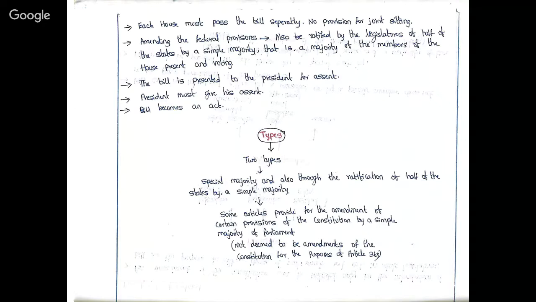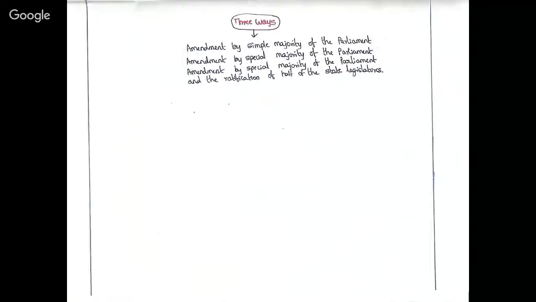So how many ways are there to amend the constitution? By seeing all the above points, we can conclude with 3 ways. Those are amendment by simple majority of the parliament, amendment by special majority of the parliament, and amendment by special majority of the parliament and the ratification of half of the state legislatures. So here we have discussed special majority of the parliament, and ratification of half of the state legislatures.